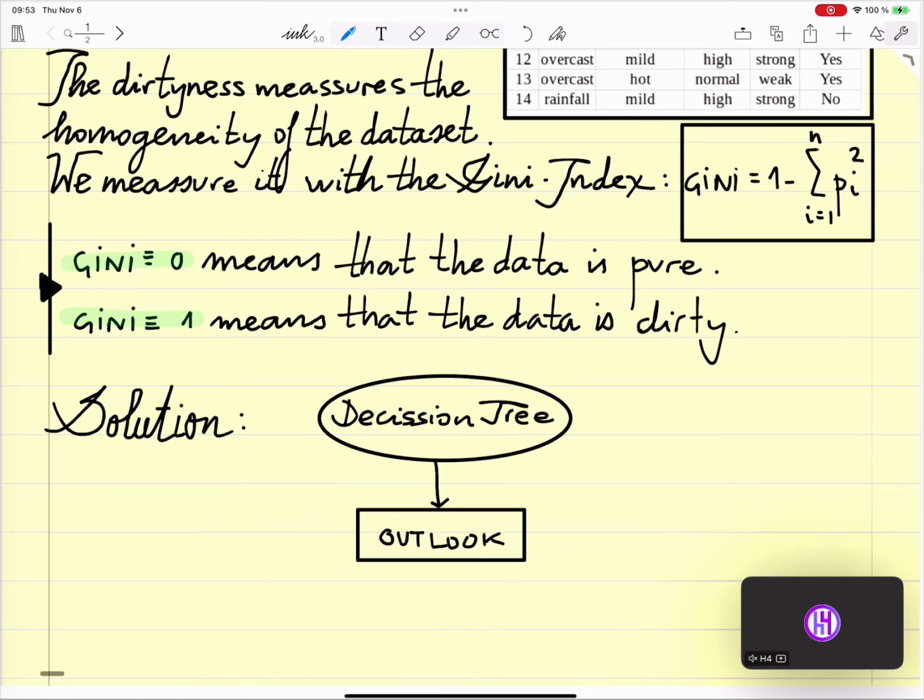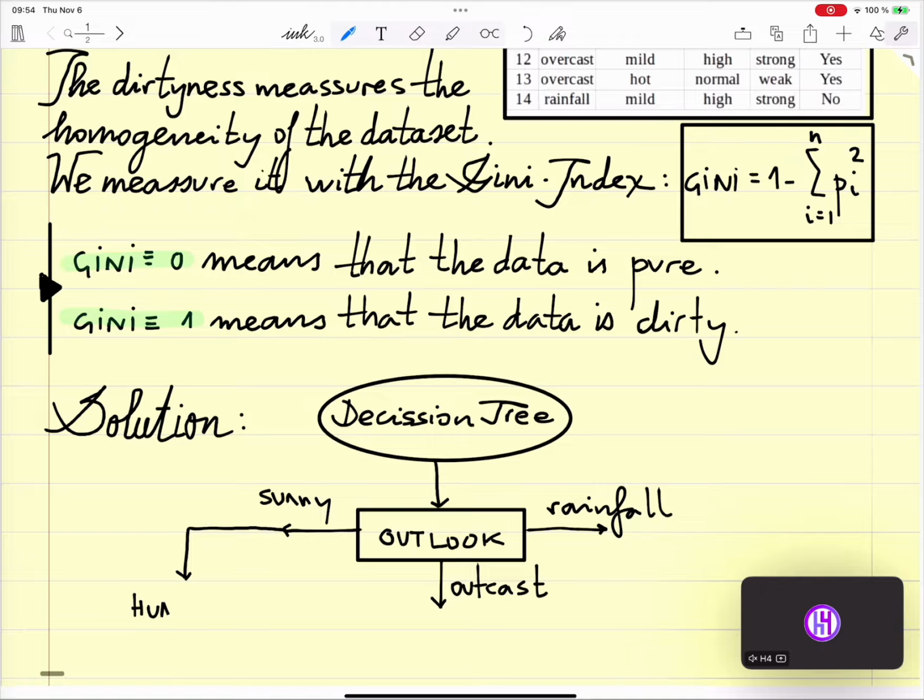Then we have three possibilities: sunny, rainfall, and overcast. If it's sunny, the next criterion we will find out is humidity. So whenever it's sunny, we need to look at humidity to make a decision.